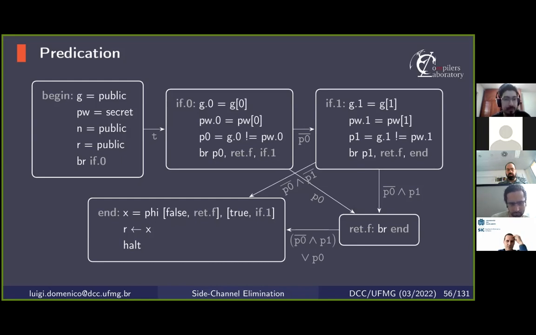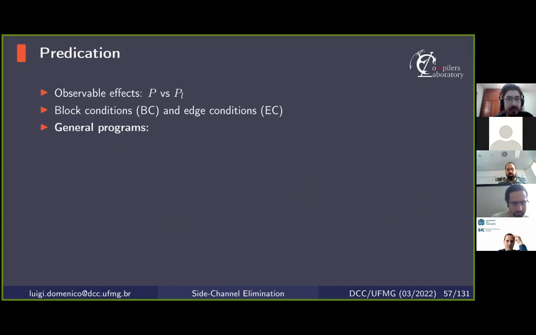For general programs, it is a bit trickier because we may have instructions that execute multiple times due to loops. So what we do is introduce a notion of time. And we have two special cases that we need to consider. The first is loop headers. A loop header is the unique entry of a natural loop.